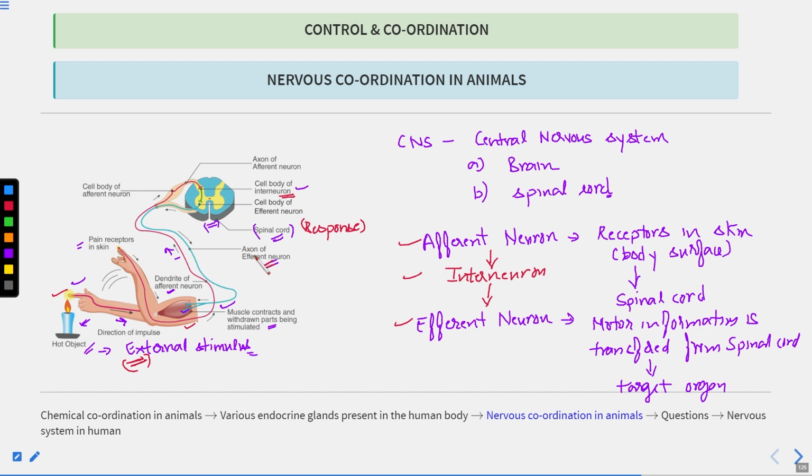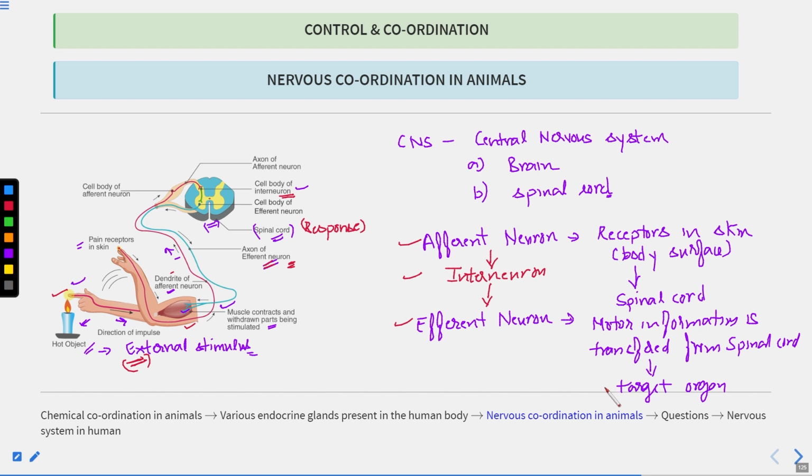Here you can see the axon of the neuron and the dendrite of the neuron. I'll tell you about this also. Neurons are the functional and structural unit of the nervous system. If you study the structure of the neuron, it consists of the dendrite, axon, and cell body. I'll show you the structure of the neuron in the upcoming slides. This is clear.